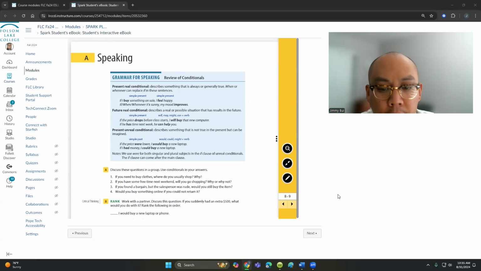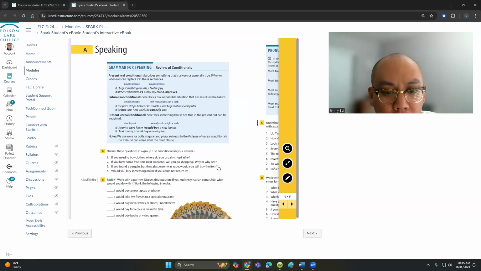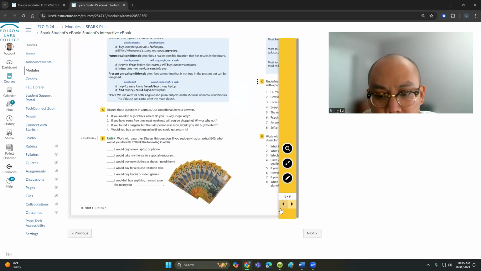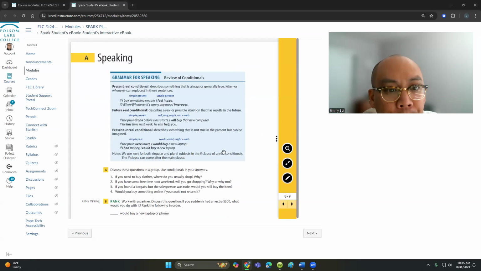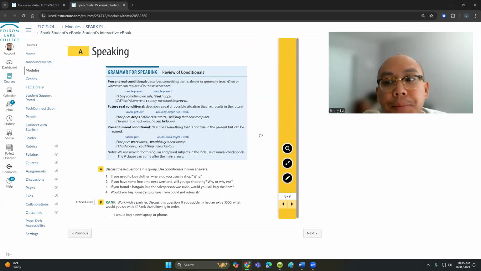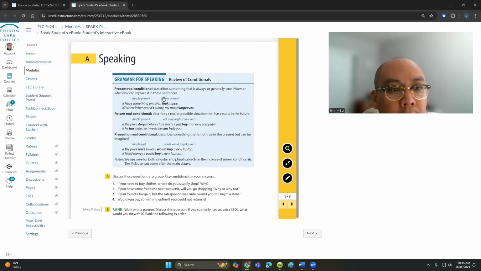ESLL 310, page 8 in Pathways 3, a review of conditionals. Grammar for speaking: the present real conditional describes something that is always or generally true. When or whenever can replace if in these sentences. The formula here is simple present plus simple present. If I buy something on sale, I feel happy. If, when, whenever it's sunny, my mood improves.